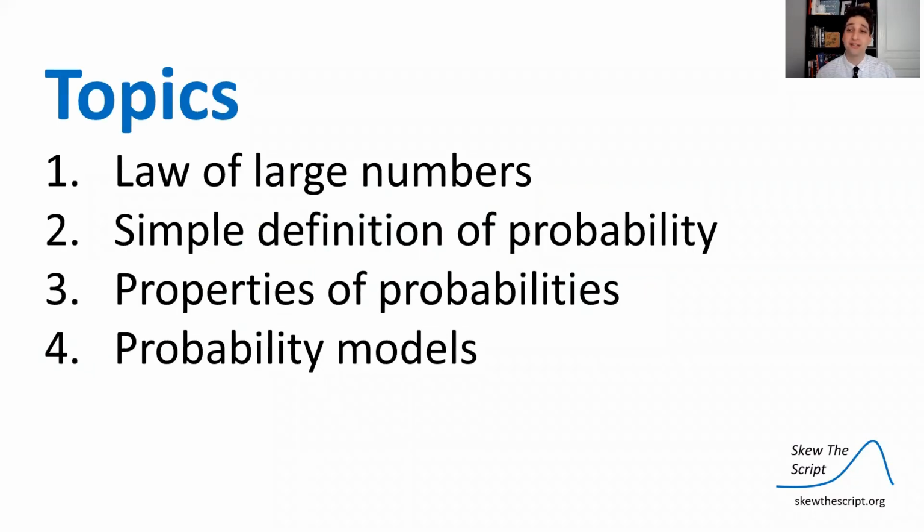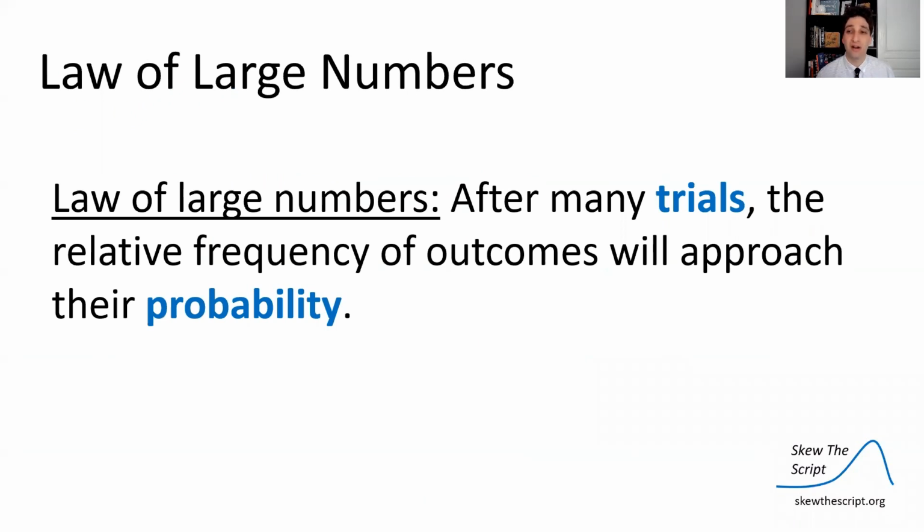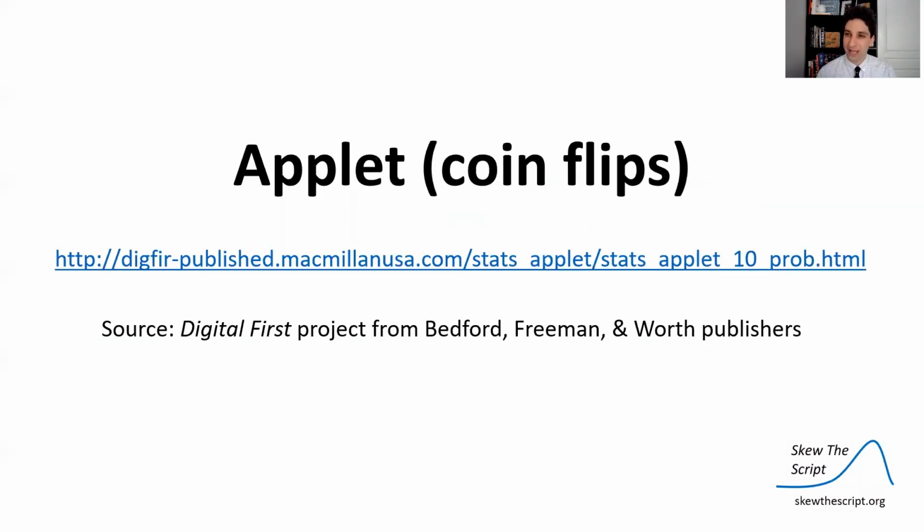So first, we're going to talk about defining probability in terms of the law of large numbers. The law of large numbers states that after many trials, the relative frequency of outcomes will approach their probability. If you don't quite get what that means, that's all right. I have a simulation here for you. This is a publicly posted simulation. It's very good. Please go to the link. You can type it in there or go to the description to find it. And please follow along as I go through the applet.